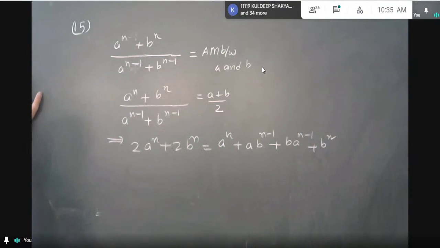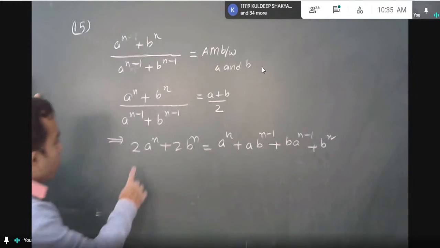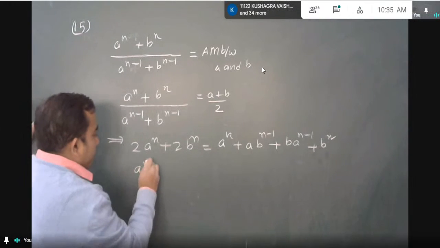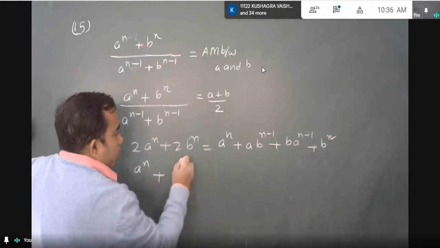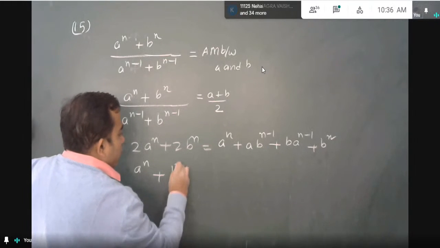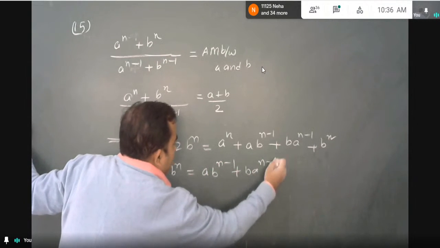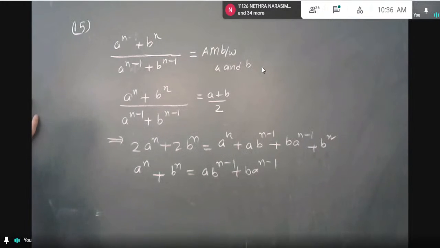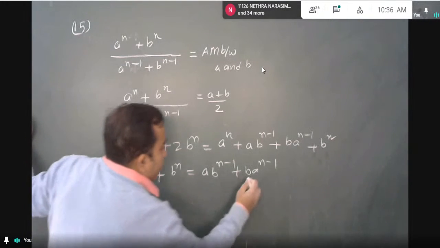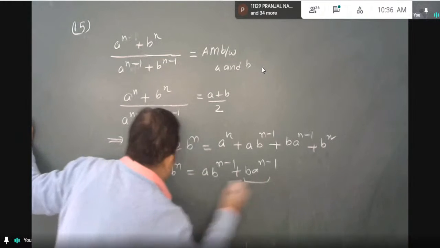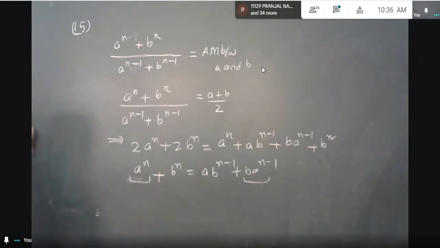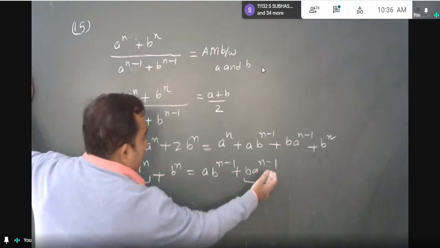Right. Now let me simplify. 2aⁿ minus aⁿ will be aⁿ, and 2bⁿ minus bⁿ will be bⁿ, equals abⁿ⁻¹ + baⁿ⁻¹. Further, more common is available. Yes, aⁿ and b into aⁿ⁻¹. In these two terms, what is common? aⁿ and aⁿ⁻¹, smaller power, so n minus 1 is smaller.